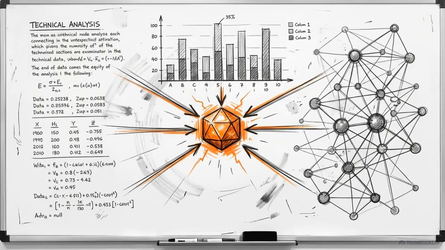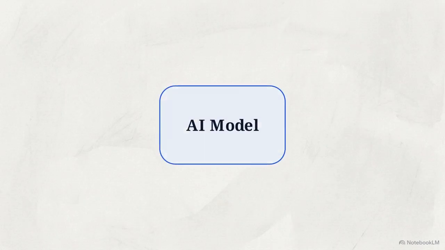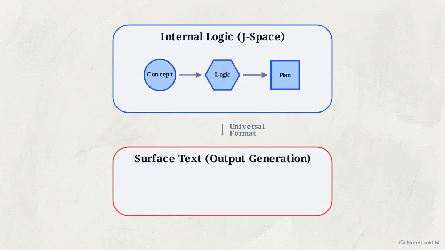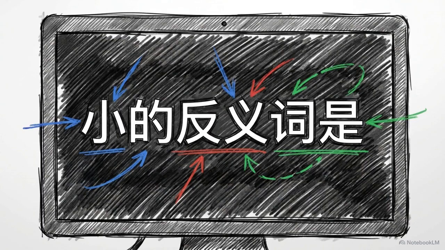In cognitive science, any system claiming to have a functional working memory must demonstrate flexible generalization. It has to manipulate an abstract concept regardless of the format it was received in. We can rigorously test this capability in an AI using a cross-lingual scenario, decoupling the model's internal logic from the specific language of its surface text. We input a prompt entirely in Chinese, asking the model to provide the antonym for the word small.